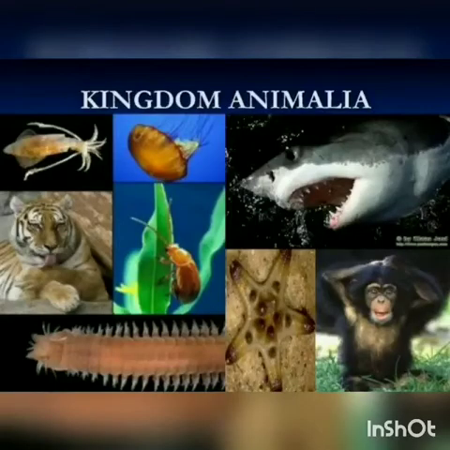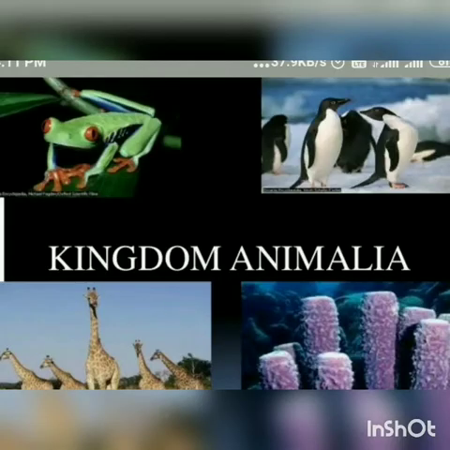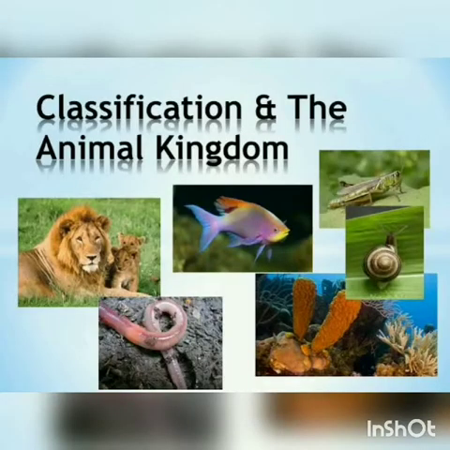Animal kingdom comprises millions of animal species, and studying them without a basic classification may lead to confusion. In addition to this, there are several new species of animals being constantly discovered. So, classification is very essential for identification, naming and assigning a systematic position to the newly discovered species.